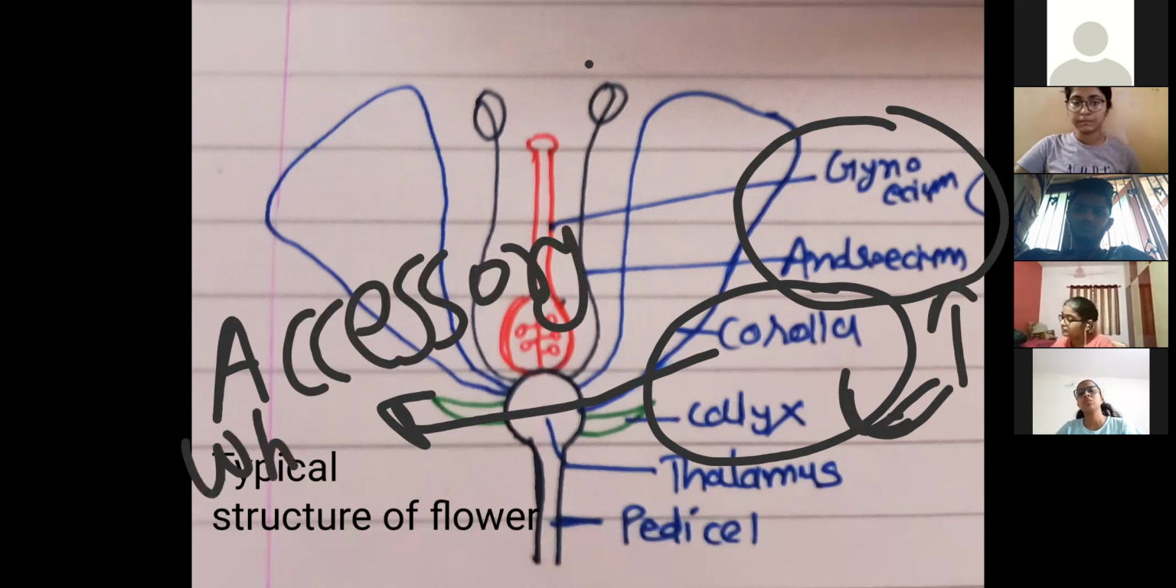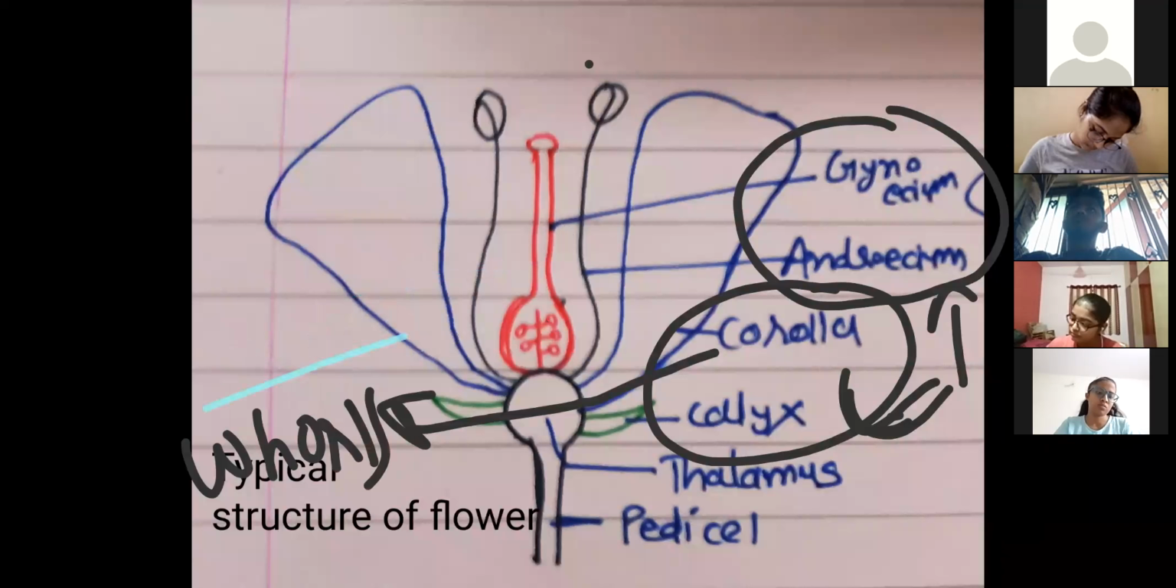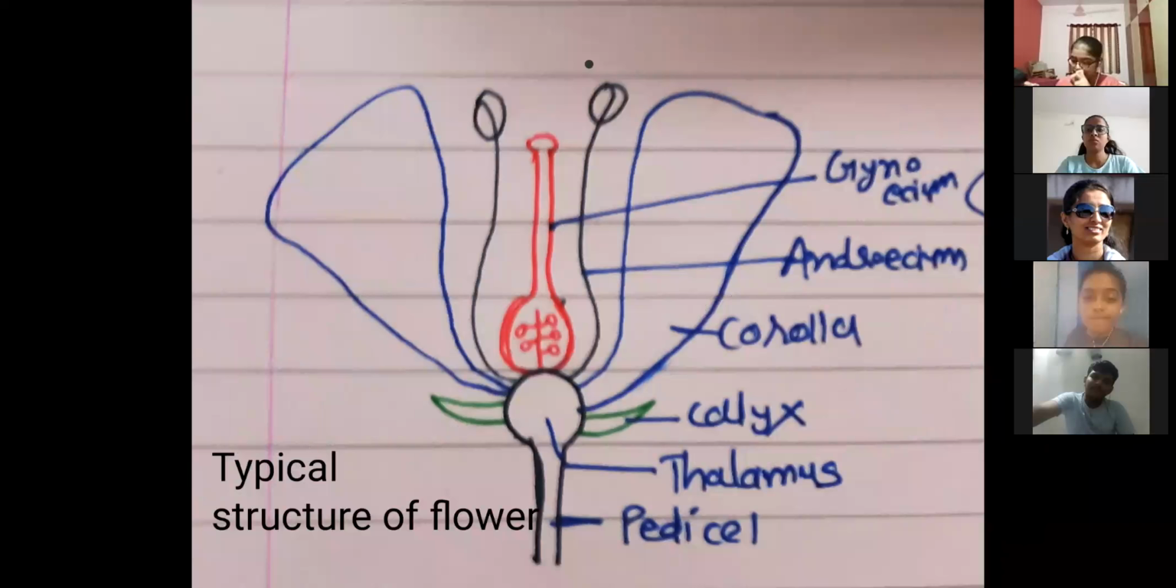Not everything in a vehicle is compulsory; accessories are like that. Some people fit them, some don't. Not compulsory, simple. So these are what we call accessory whorls. Remember: accessory whorls are calyx and corolla; essential whorls are androecium and gynoecium.